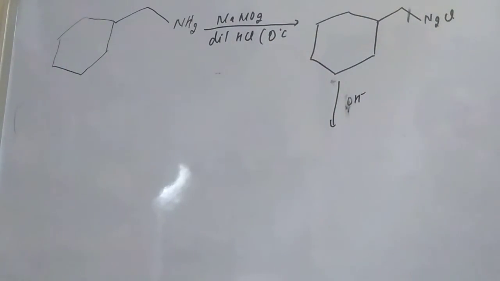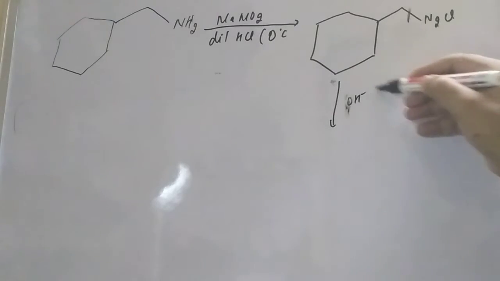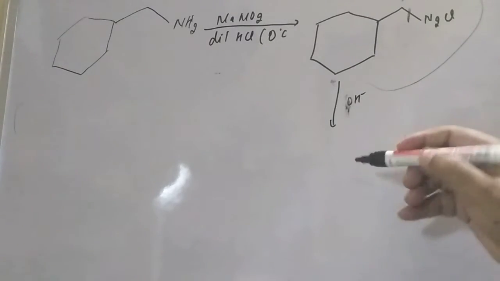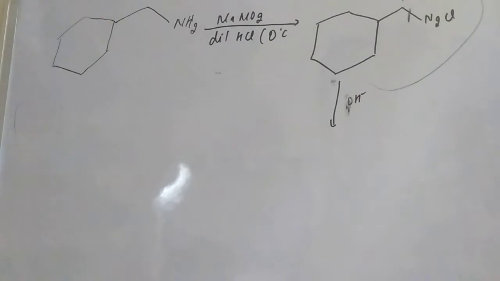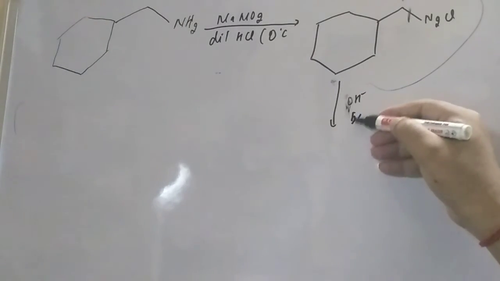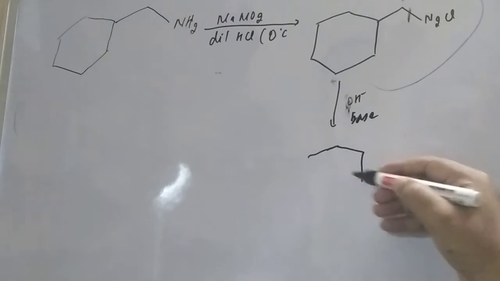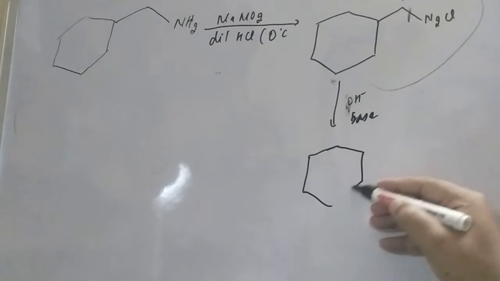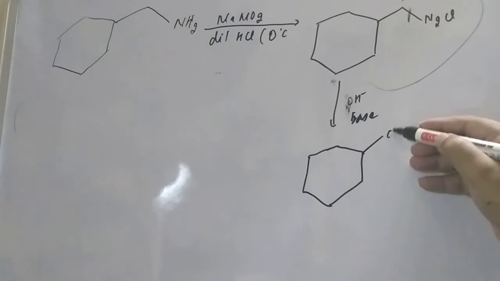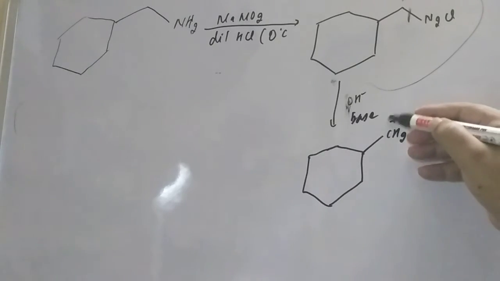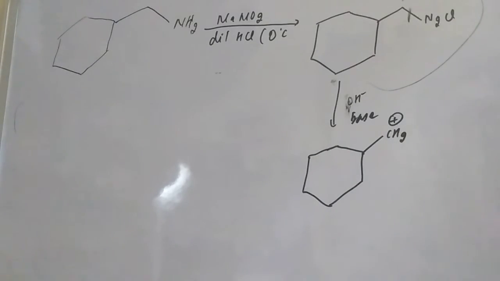Here it will attack on this carbon, student. If it is attacking on this carbon, what carbocation will form? This is the base, so elimination will take place. And here is the CH2 group.